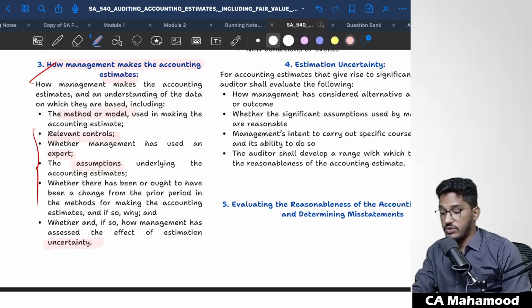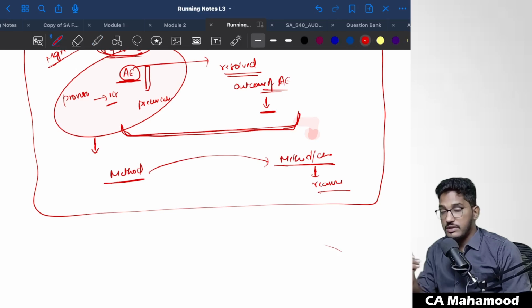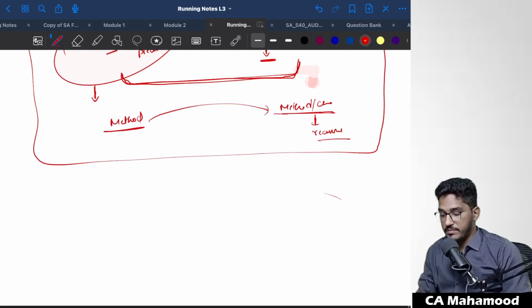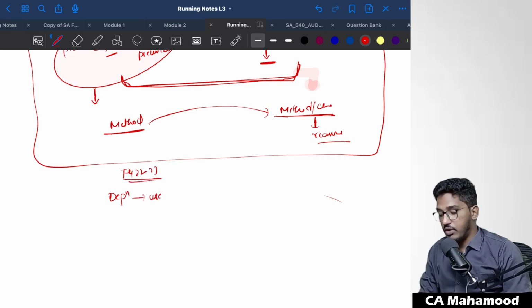As an auditor, you need to check whatever accounting estimates management created last year, and what their outcome is in the current year. Some estimates also require re-estimation in case last year management created a provision. For example, depreciation. In the financial year 22-23, management purchased an asset. For charging depreciation, they assumed a useful life of 5 years.